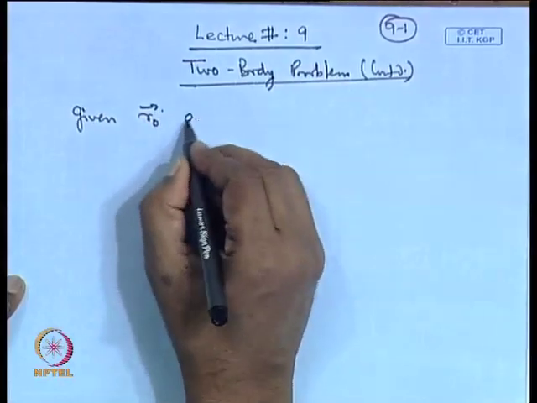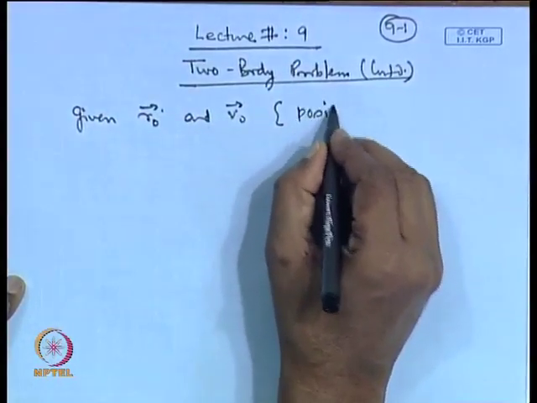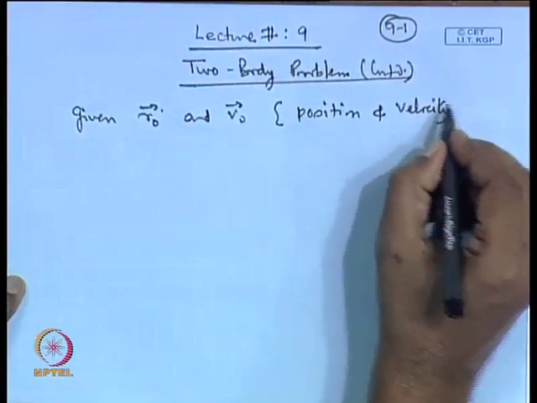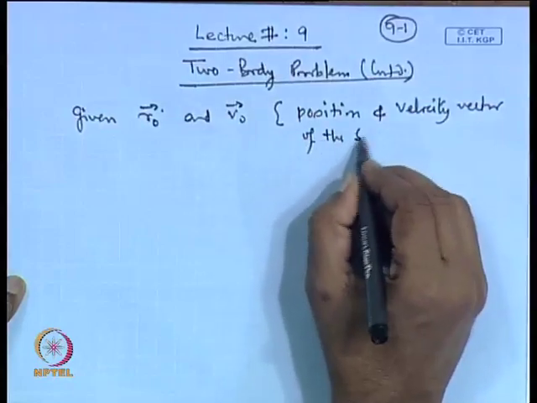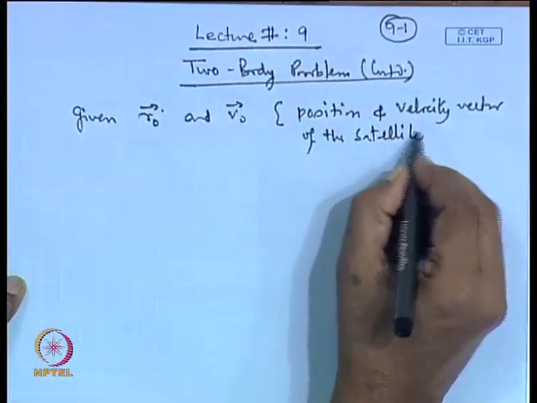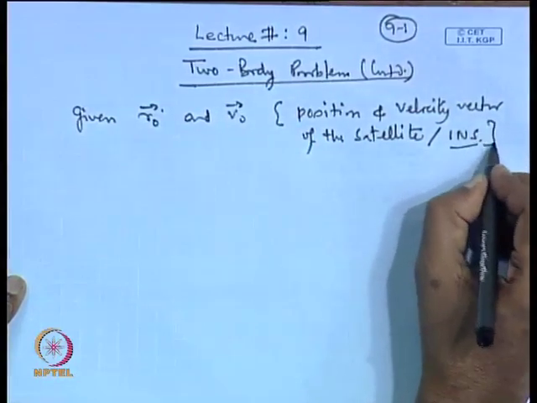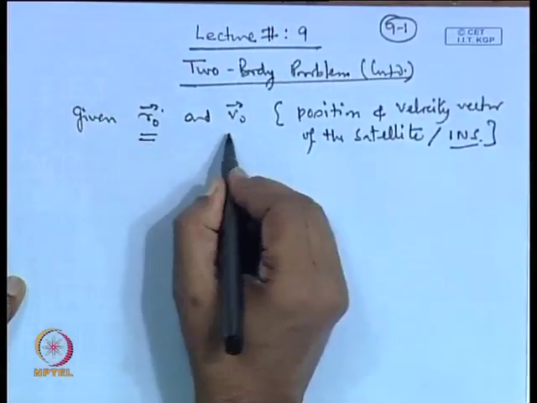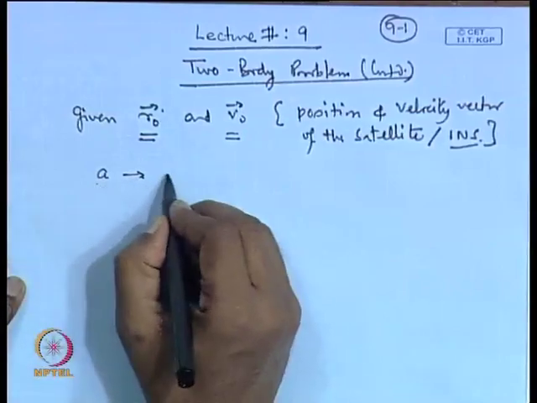So, to start with, we have the condition that we are given r 0 and v 0, that is the position and velocity vector of the satellite, which is available from the inertial navigation system, INS. Using this information, what we need to find out is the semi major axis,